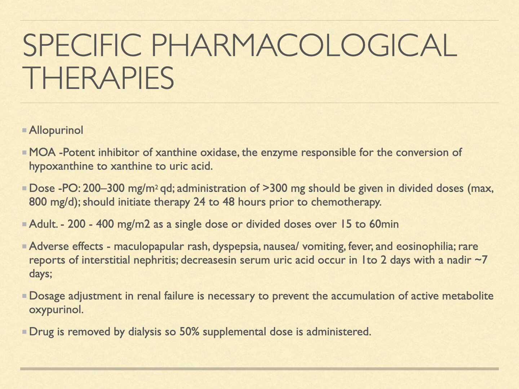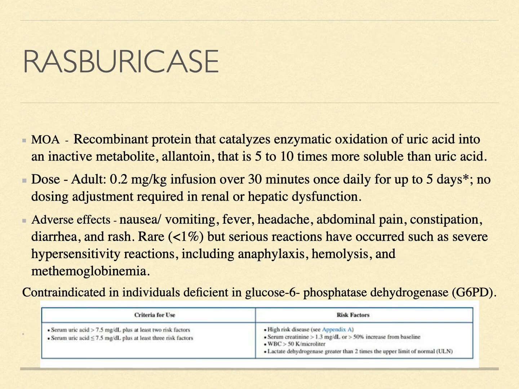Rarely, reports of interstitial nephritis, and we can expect a decrease in serum uric acid to occur in 1 to 2 days with a peak in 7 days. Dosage adjustment in renal failure is necessary to prevent the accumulation of active metabolite oxypurinol. The drug is removed by dialysis, so 50% supplemental doses are administered after the dialysis.